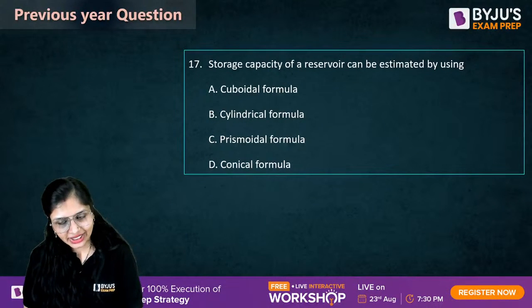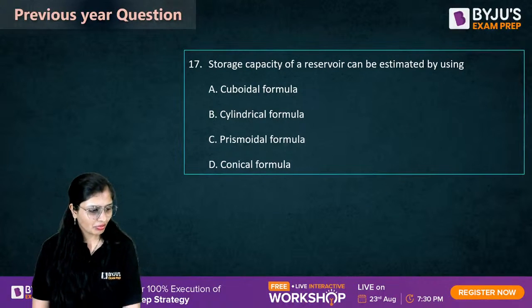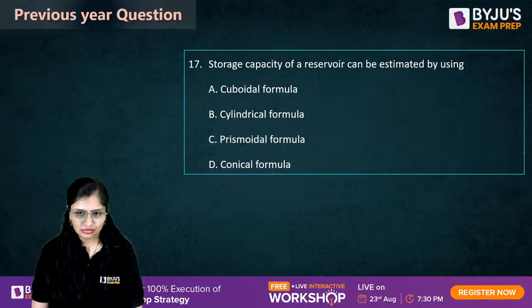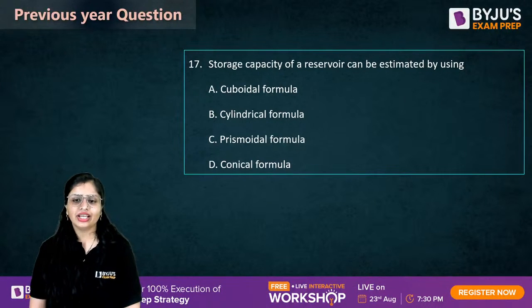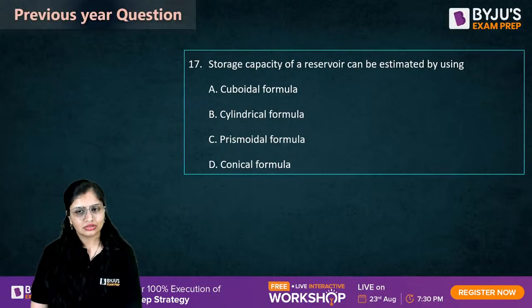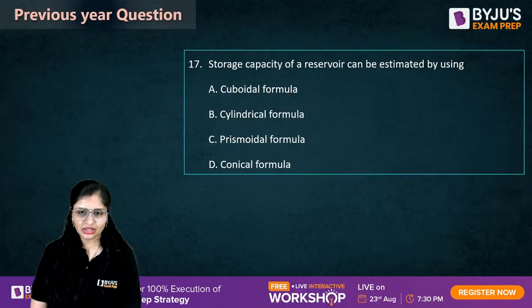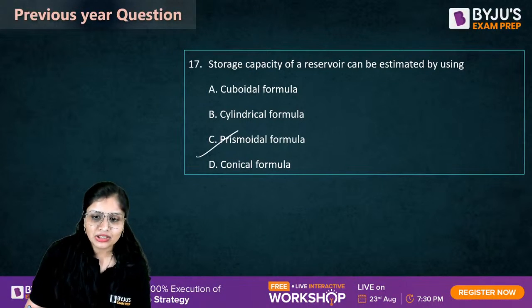Storage capacity of a reservoir can be estimated by using. How can you calculate storage capacity? By using which formula? Come on guys, be quick. 17C, very good. That is the prismoidal formula.